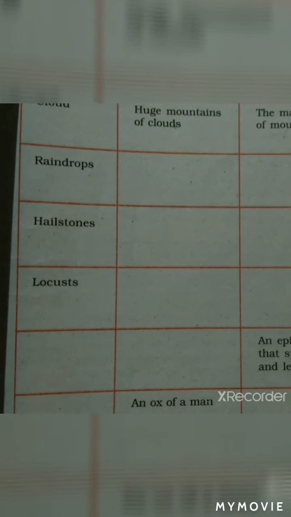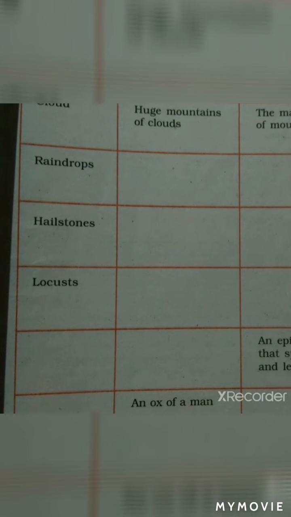Next one, that is raindrops. For raindrops, which metaphor is used? Can you say which metaphor? Yes, new coins. New coins is the metaphor used for raindrops. Why? What is the quality or feature compared there? That is the size, shape and monetary value.